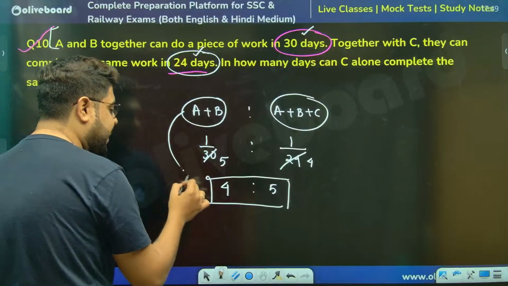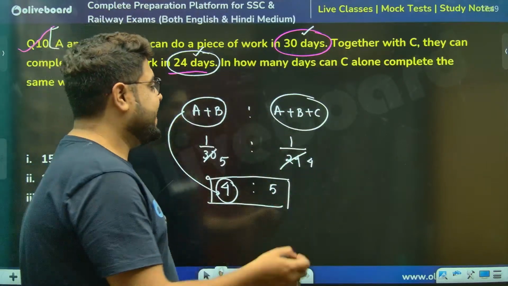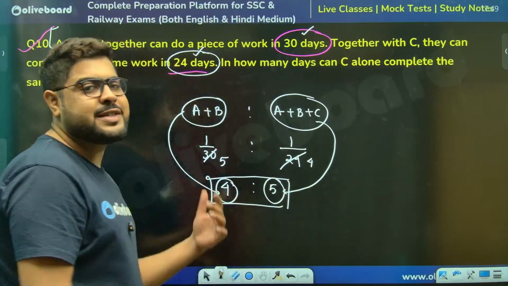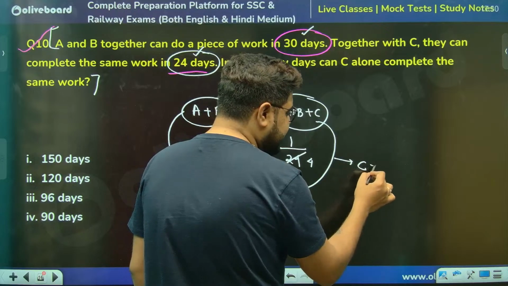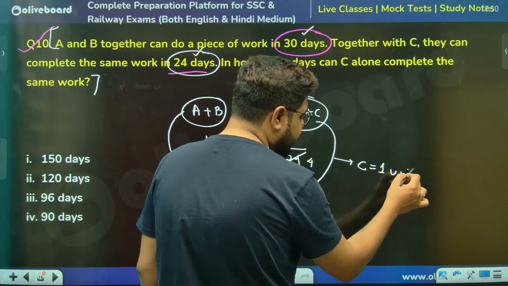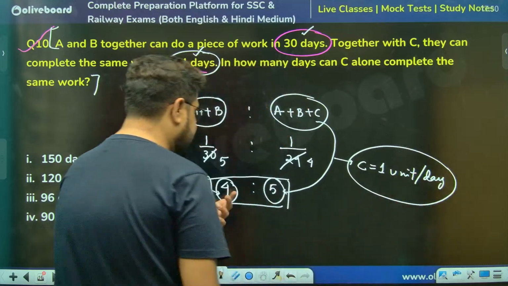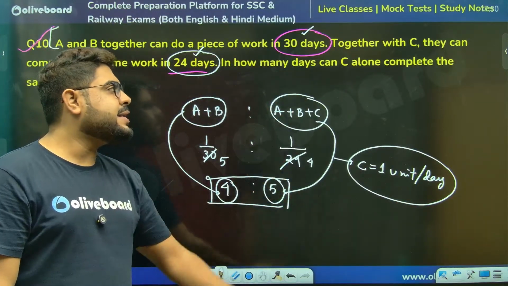Meaning A plus B does 4 units in one day, A plus B plus C does 5 units in one day. From there can I say C does 1 unit a day? Because out of these 5 units, 4 units are done by A and B, so the remaining 1 unit is C's.